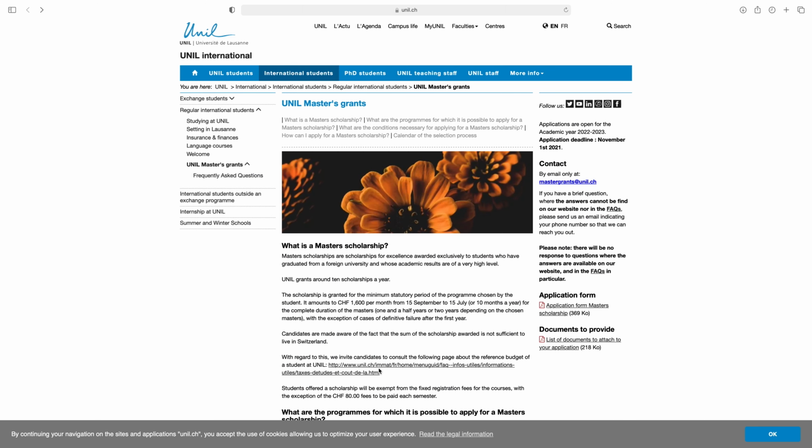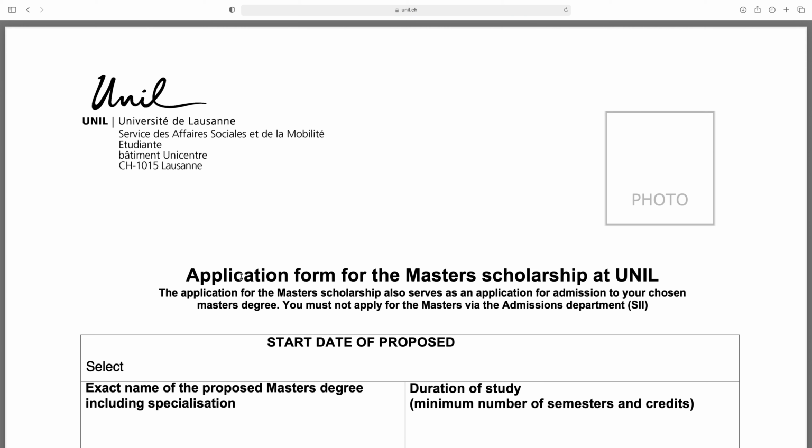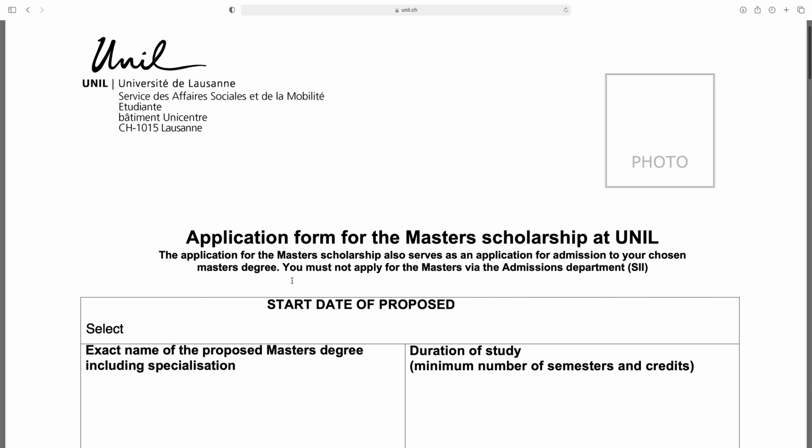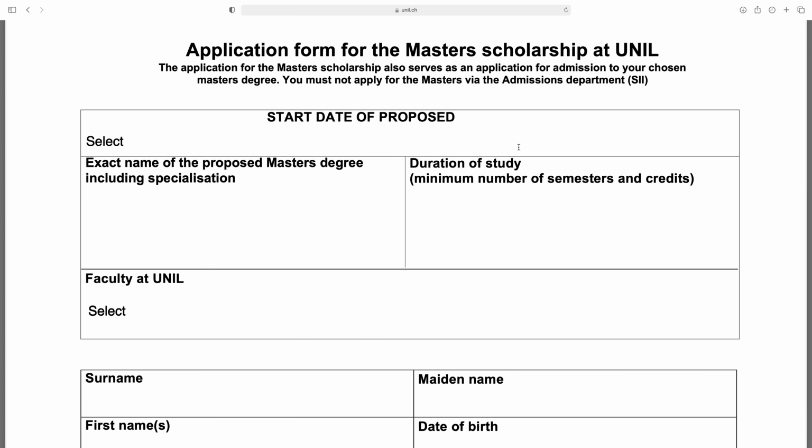So if you see here on the right side, you can see application form and documents to provide. So first, if you click here application form, so this is the application form. First of all, you have to attach your photo here, and application form for the master's scholarship at UNIL. The application for the master's scholarship also serves as an application for admission to your chosen master degree. You must not apply for the master's via the admissions department.